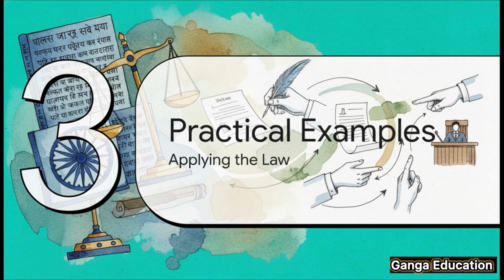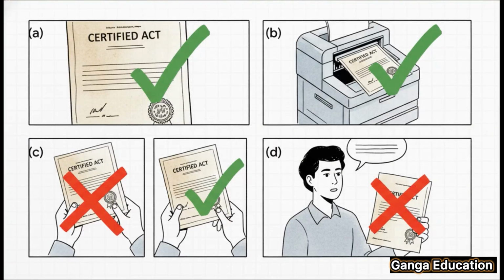All right, understanding the law is one thing, but applying it is a whole different ballgame. To clear up any confusion, the Act itself provides some excellent illustrations. Let's break these down. According to Illustration A, a photograph of an original is perfectly valid. Now look at Illustration C. This one's a bit tricky. A copy made from another copy isn't valid unless that final copy was then compared with the original. And here's one for your prelims notes. Illustration D makes it clear that an oral account of a copy is not allowed. The witness must have seen the original.